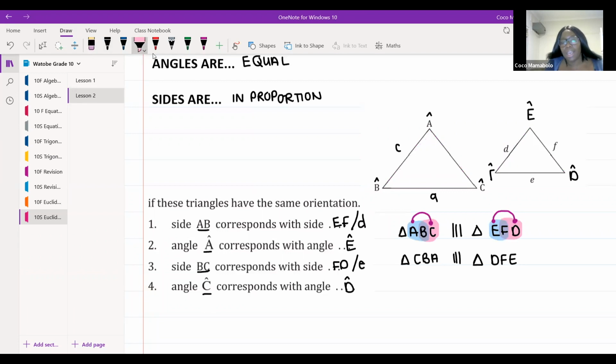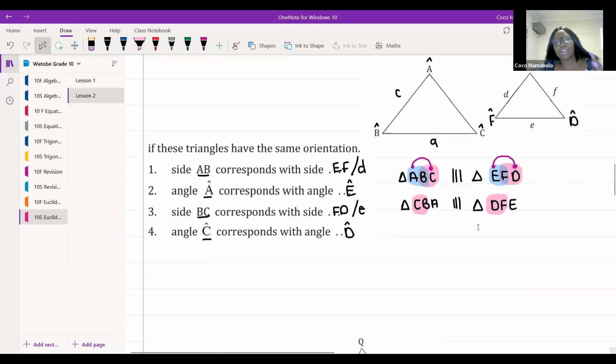If I compare sides, my side CB will be in proportion to my side B. Okay, so it's very important that we're doing that, and you guys are doing excellently. You guys have got this.